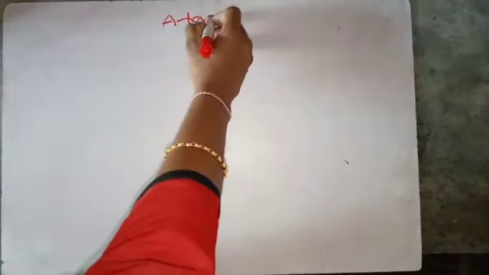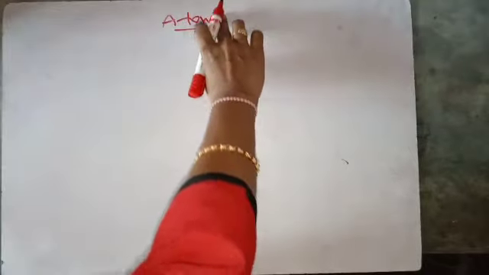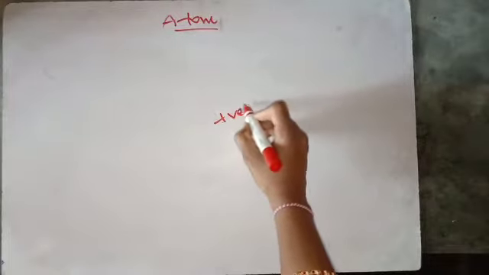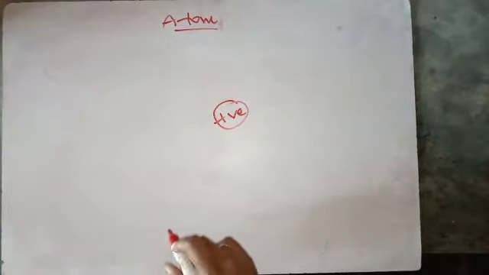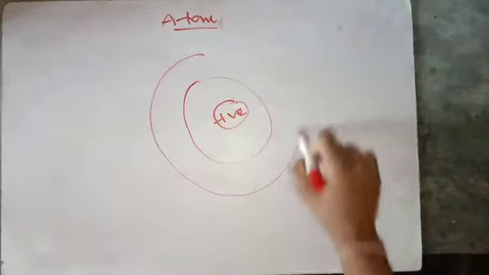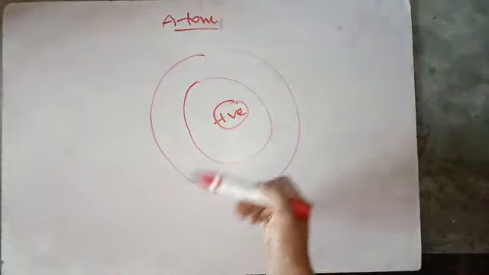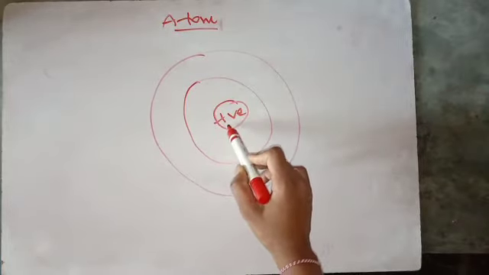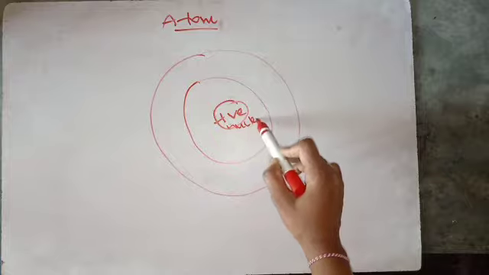In this lecture, I am going to discuss the topics from the atom chapter. As I told in my previous lecture, there will be positive charges at the center of the atom and the electrons will revolve around this positively charged center, which is nothing but the nucleus.